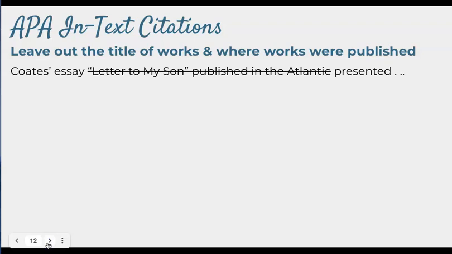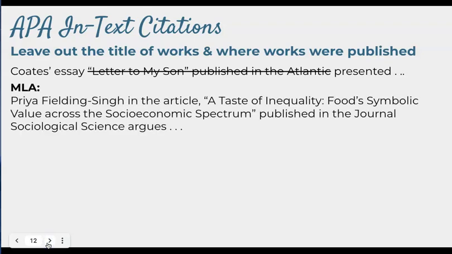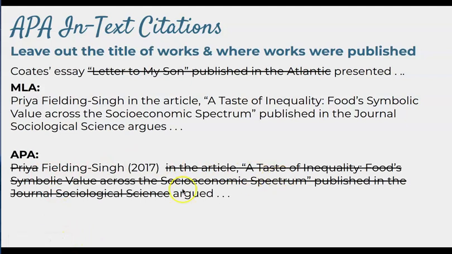In MLA, you include the title of the work and where it was published. So if I was writing about Coates' Letter to My Son, I would say Coates' essay, Letter to My Son, published in the Atlantic. But if I was writing in APA, I would leave that out. So here's another example. For MLA, I would include the author's name, the title of the article, and also the title of the journal that it was published in. For APA, you are going to get rid of all of that.